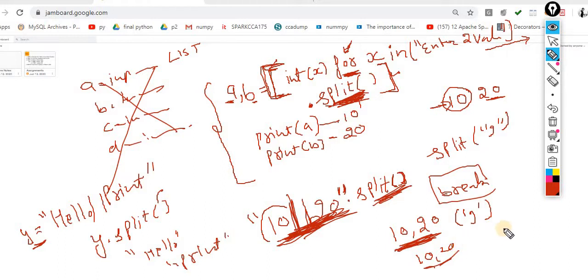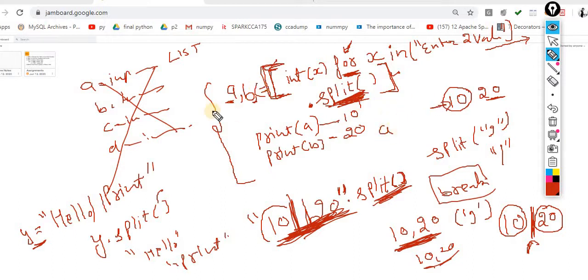This is the way. Now let's suppose the value is entered with a slash. Then you put a slash inside split, so the value breaks down whenever we get this slash. The same applies for three values.